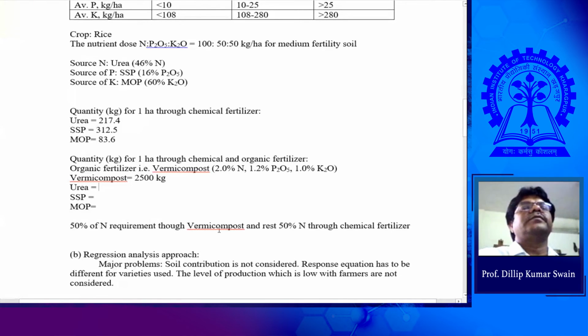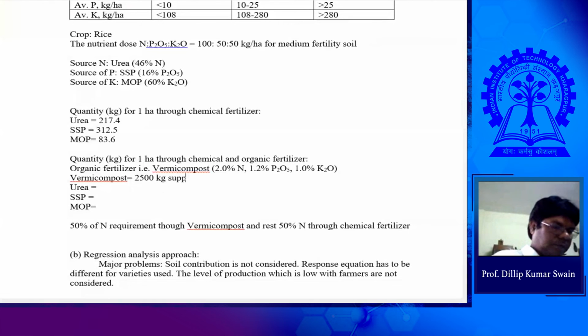Yes, sir. But 2,500 kg of vermicompost gives more than 1.2% of P2O5. How much P2O5 does this supply? Into 1.2%, how much comes?